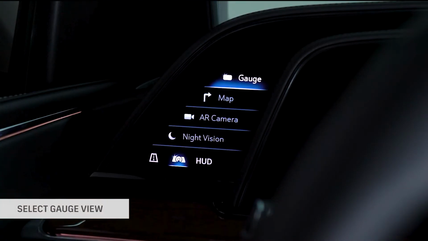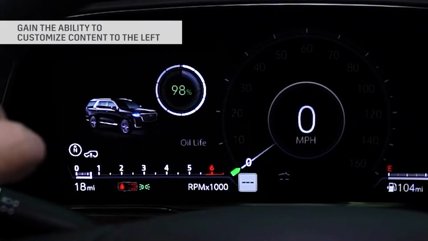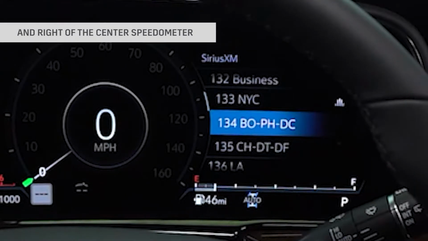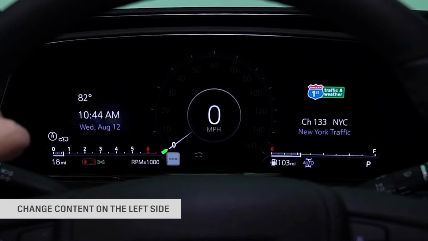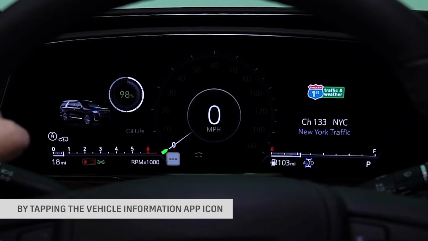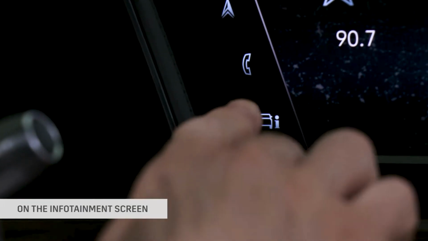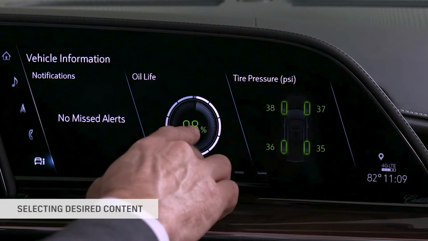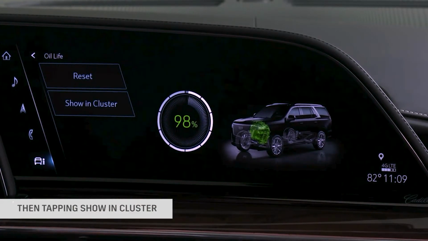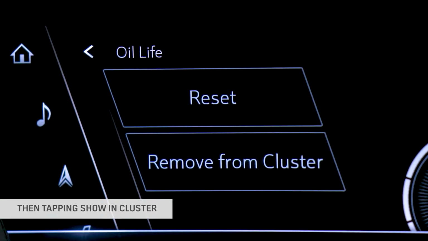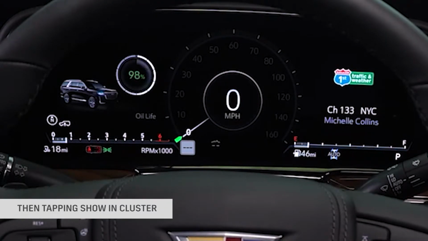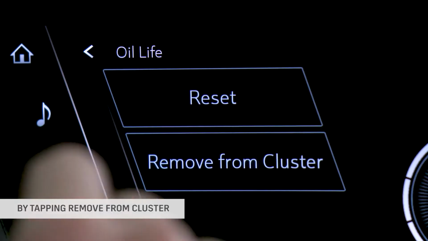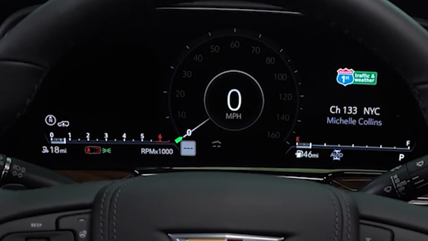Select Gauge View and gain the ability to customize content to the left and right of the center speedometer. Change content on the left side by tapping the Vehicle Information app icon on the infotainment screen, browsing, and selecting desired content, then tapping Show in Cluster. Remove content from this zone by tapping Remove from Cluster.